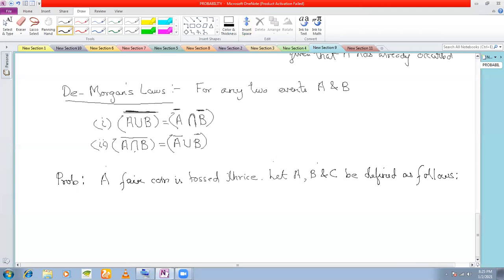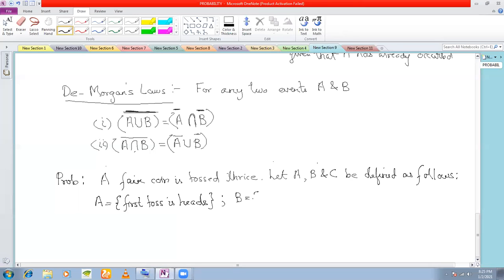A is the event that the first toss is heads.